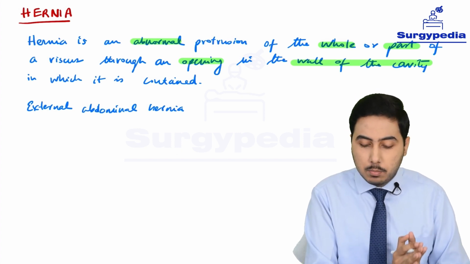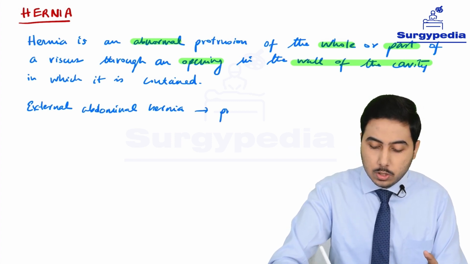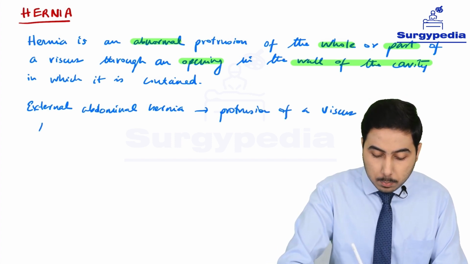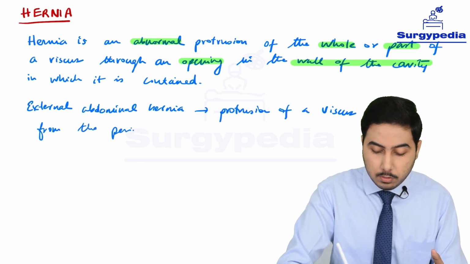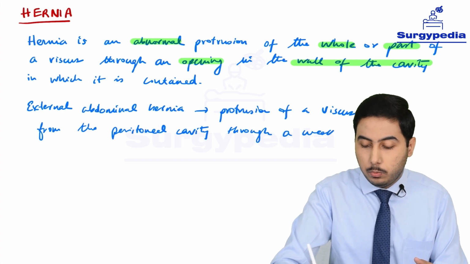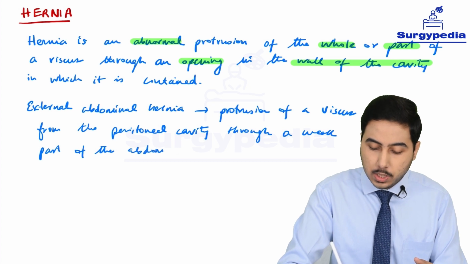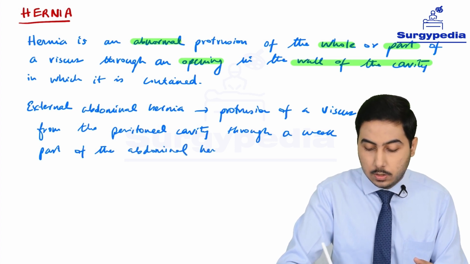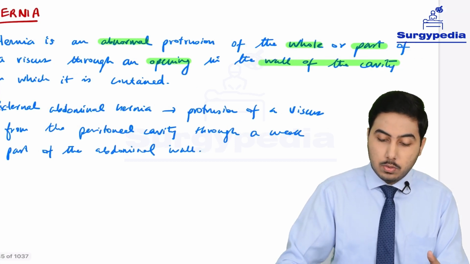So an external abdominal hernia is a protrusion of a viscus from the peritoneal cavity, since we are talking about abdominal hernias, through a weak part of the abdominal wall.